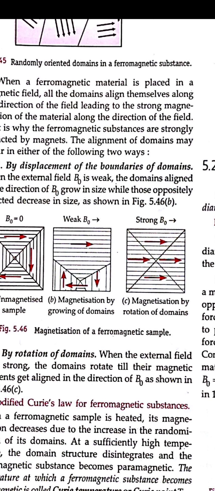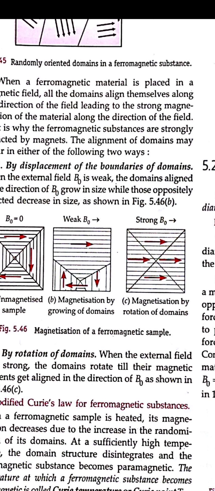Okay, Curie's law we have already seen. Here the Weiss law, W-E-I-S-S. This Weiss law was given for the ferromagnetic substance. When the ferromagnetic substance is at a high temperature, the domain structure will try to disintegrate, and at that time it becomes a paramagnetic substance itself.